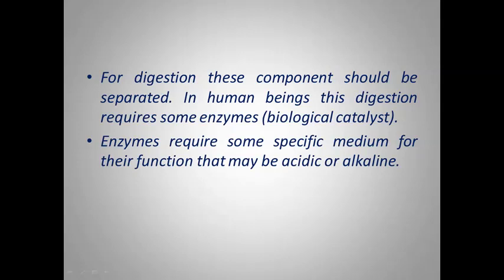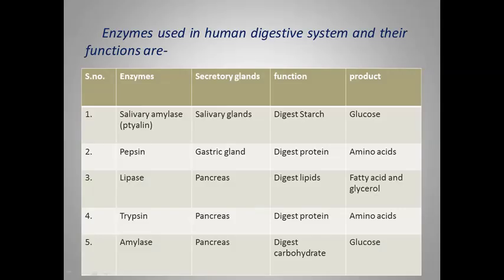These three different sites are mouth, stomach and small intestine. Only these three parts of our alimentary canal are used for the digestion of food. So why do we take these components in our food? As we know, carbohydrate is a good source of energy. It gives the instant energy source.